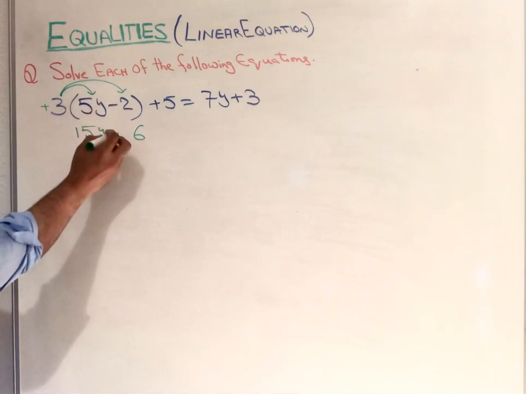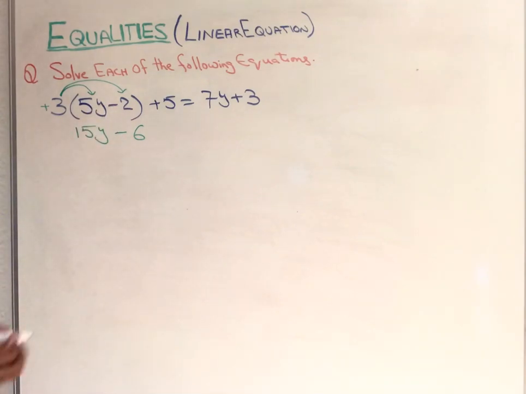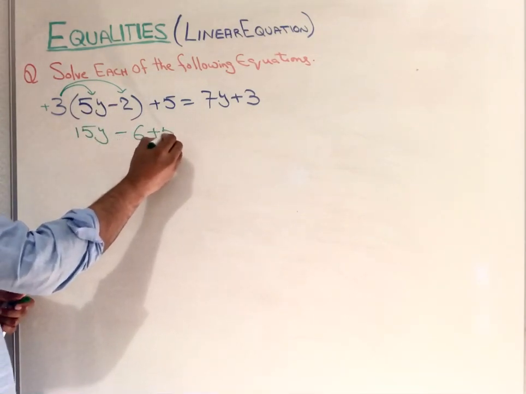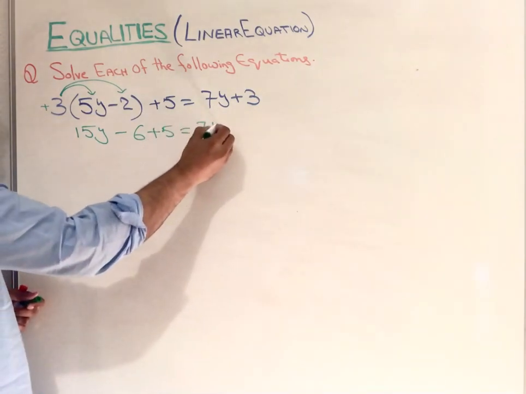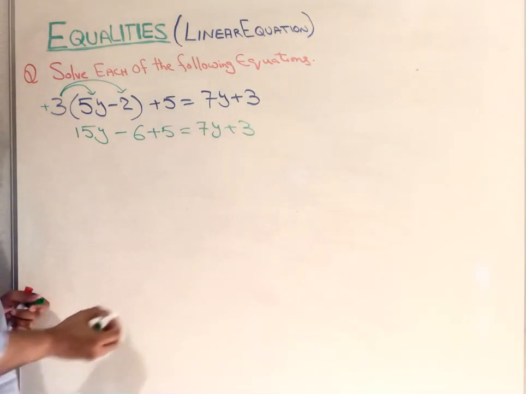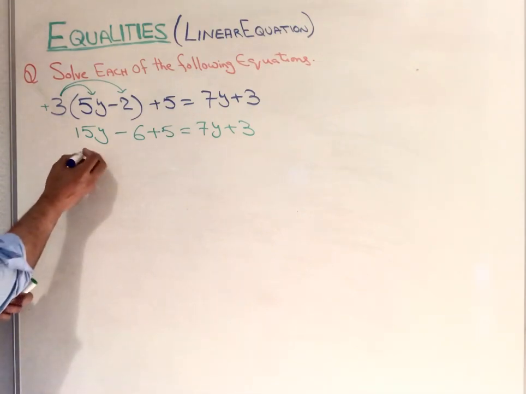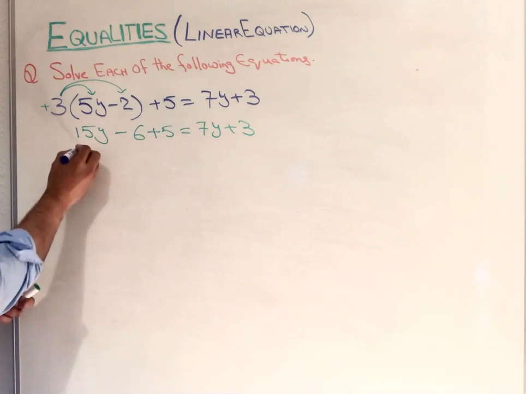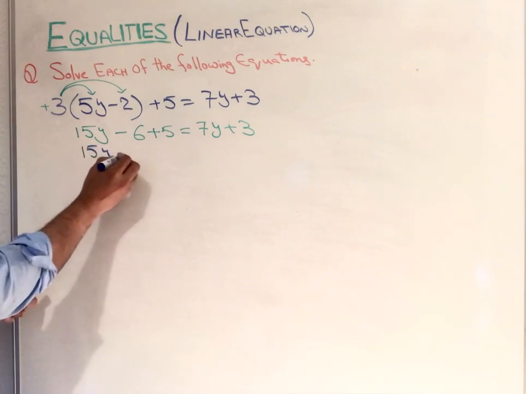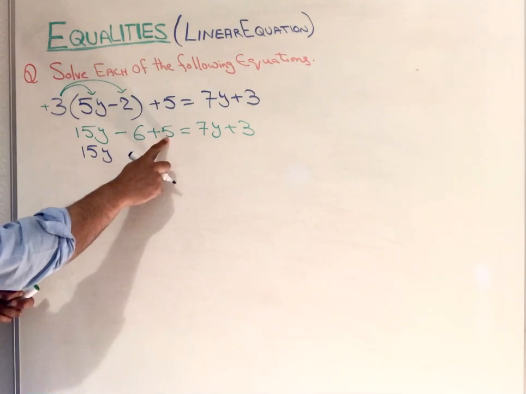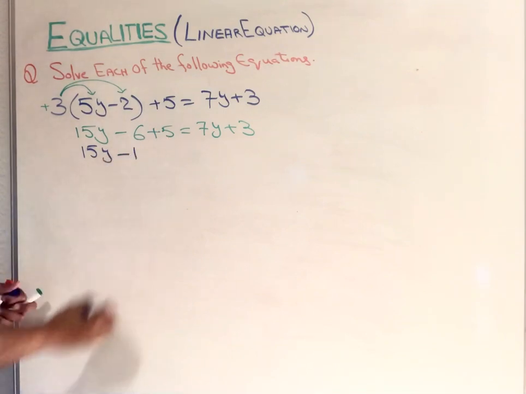Positive and negative multiply, they give you a negative sign. And 5 as it is. So one more step you can do in here: 15y minus, and positive and negative give you negative 1 remaining.